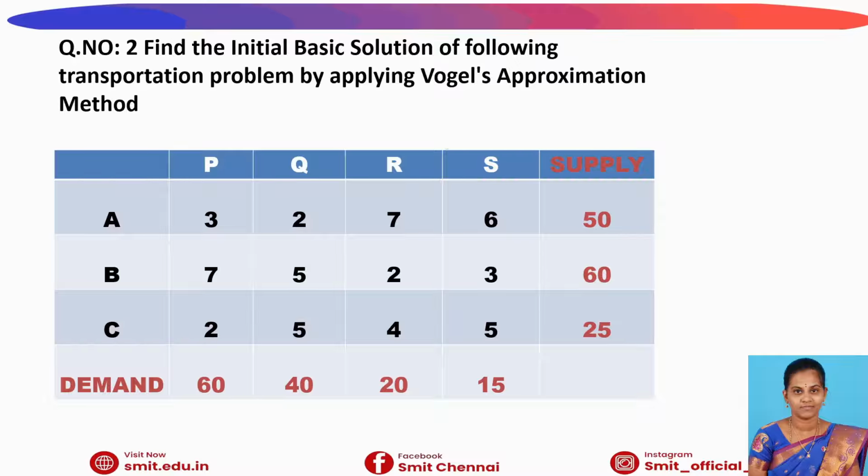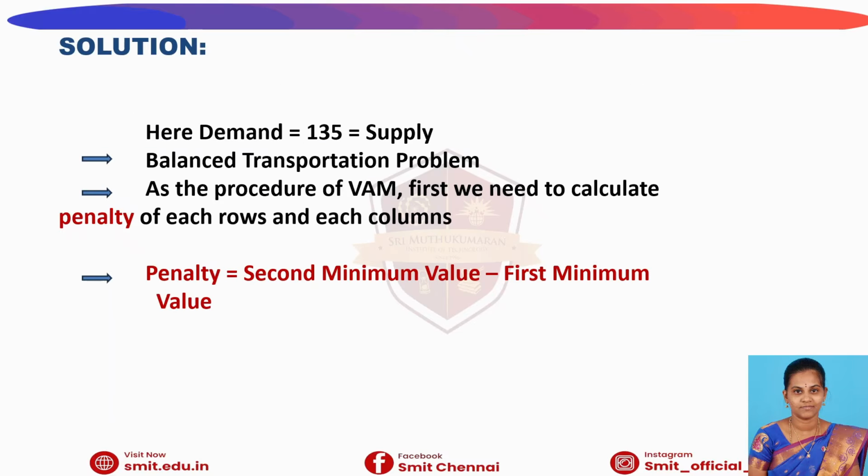As I already told you, to solve a transportation problem, initially we have to check whether the given matrix is balanced or not. For that I add all the supply values and all the demand values. Here demand is equal to 135, which is also equal to supply, so the given one is a balanced transportation problem. So we can apply the Vogel approximation method.